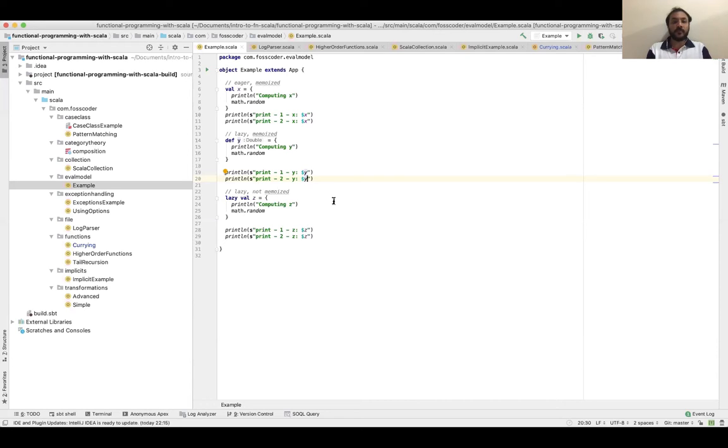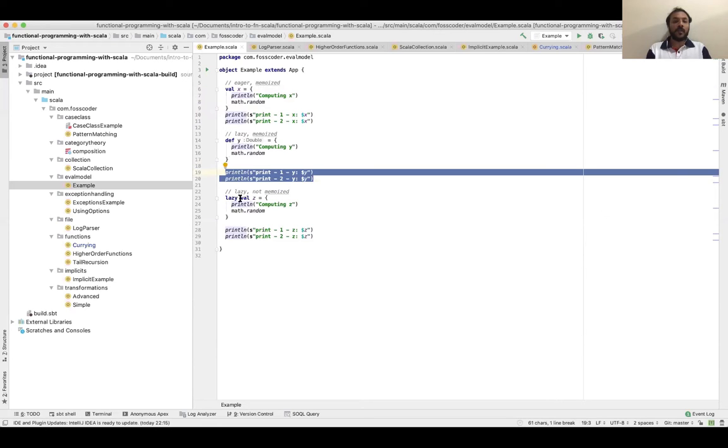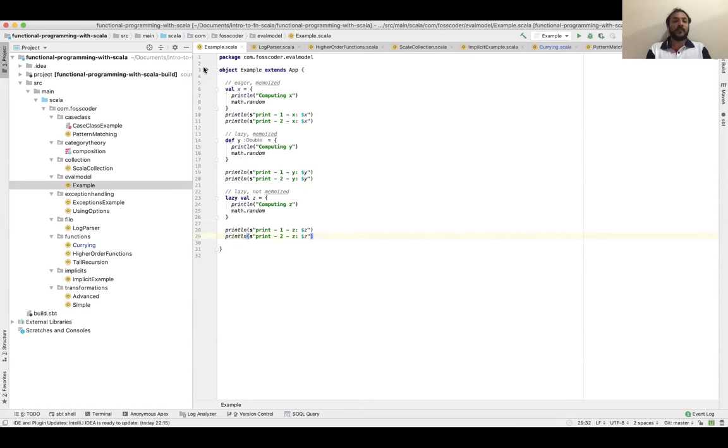We'll execute this code. I have a code block, and in that I'm printing the string and calling math.random. For this, you will see that x is eager and memoized, so the output will be the same here. Def is lazy and not memoized, so the output will be different. And lazy val z is lazy and memoized, so you will have the same output. So let me trigger the run. I hope that's happening. Yep.